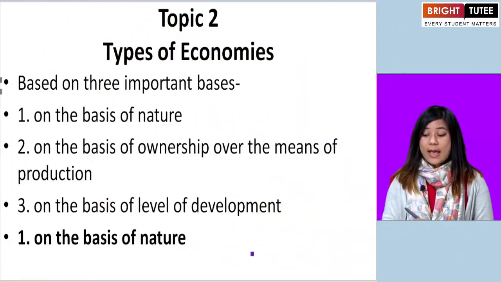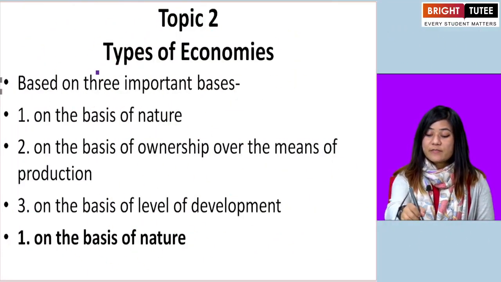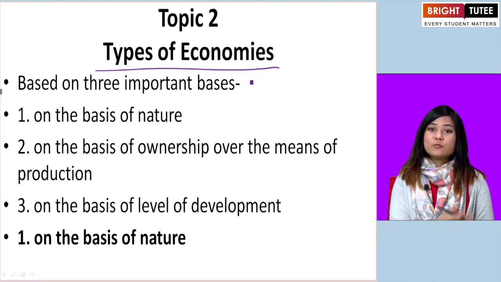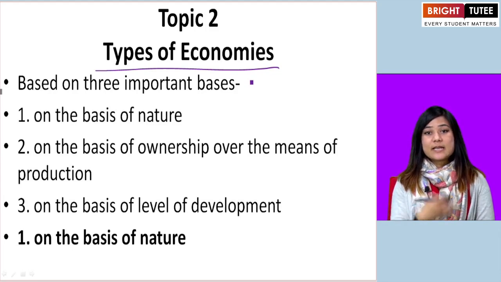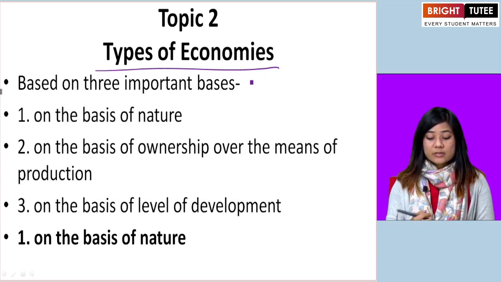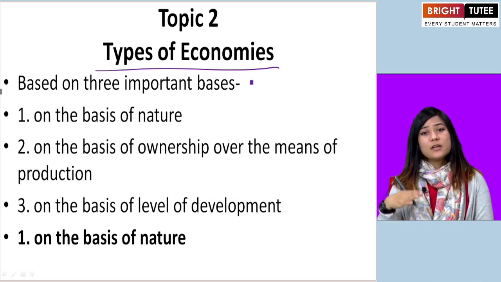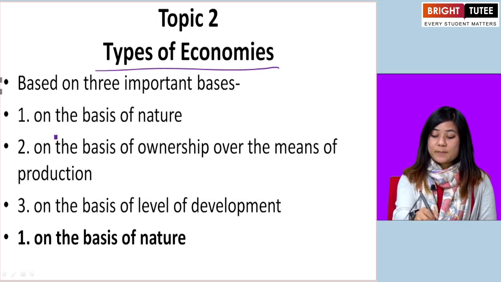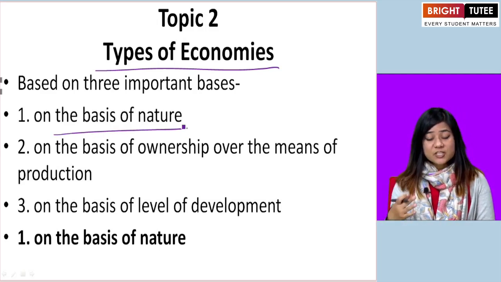Topic 2. And here we look at the various types of economy. So we learned about what economy is, what are economic activities, and now we will see what are the different kinds of economies. Okay. So there are three kinds of economies which are based on three important bases. One is on the basis of nature.